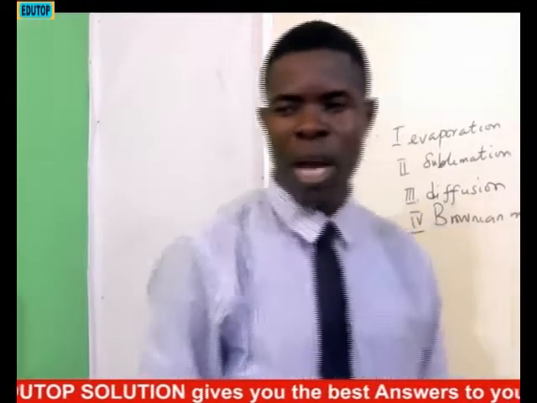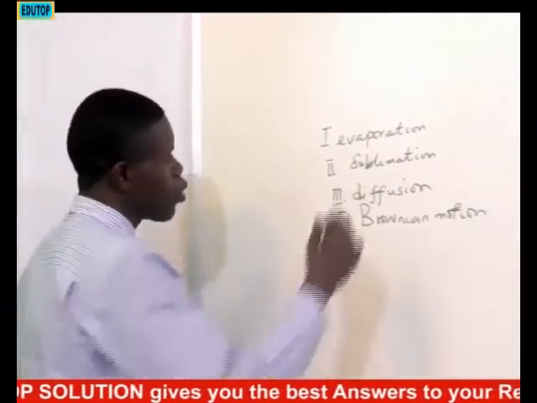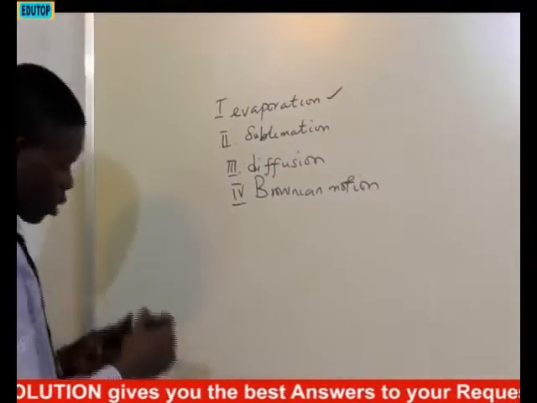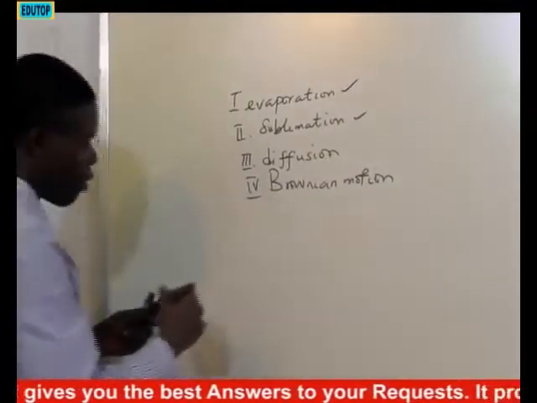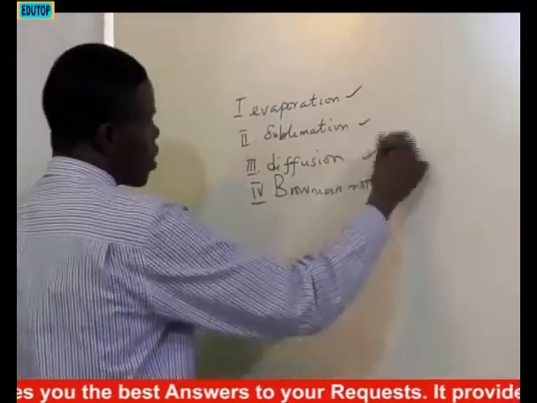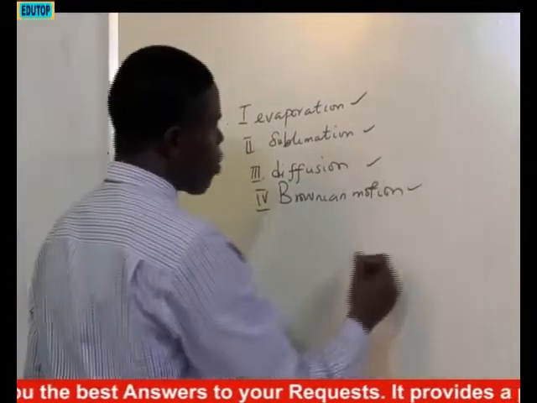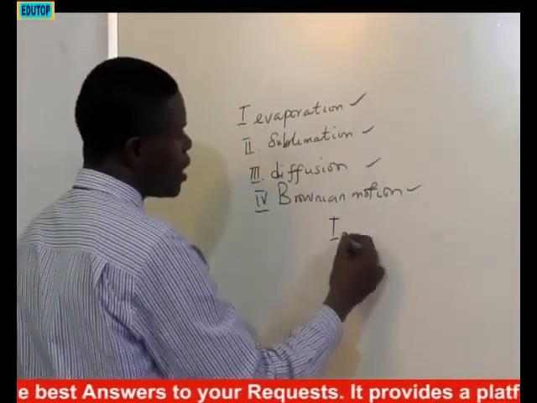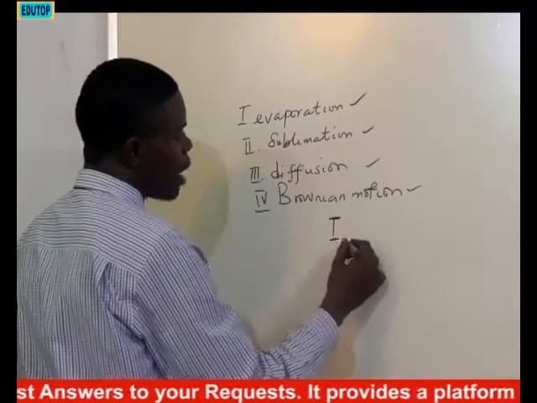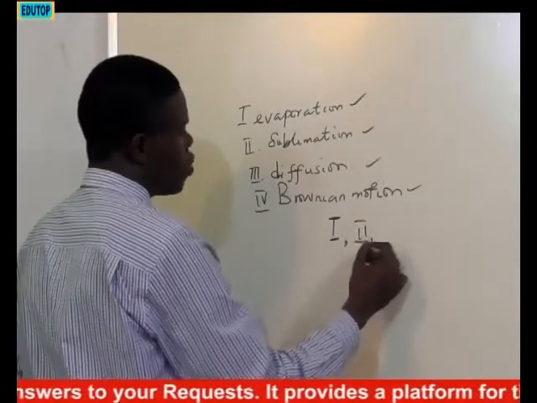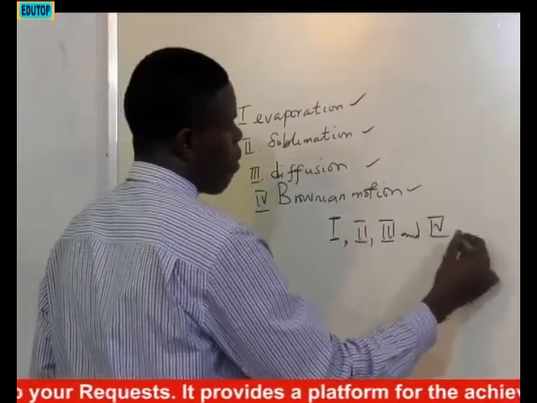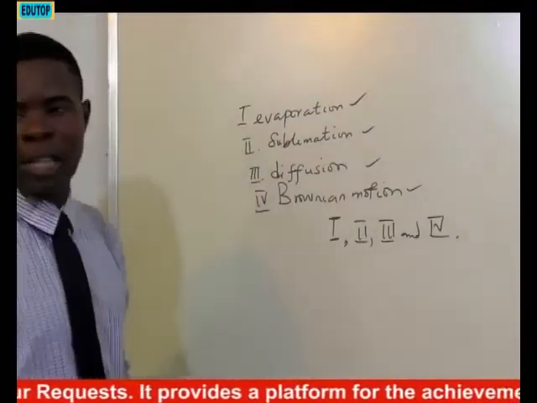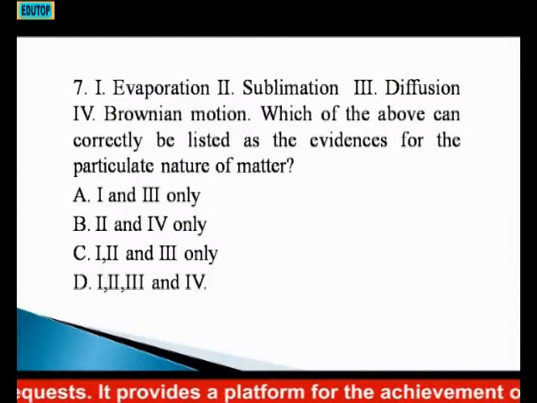In this situation, this one is testing particulate nature of matter. This one is also testing particulate nature of matter. Diffusion also talks about that. Then Brownian motion. Automatically, the answer will definitely be 1, 2, 3, and 4. So we'll go to our options and see the one that correlates with that.